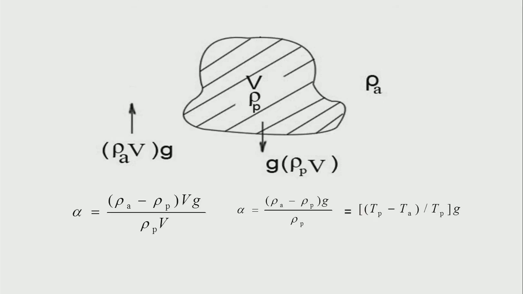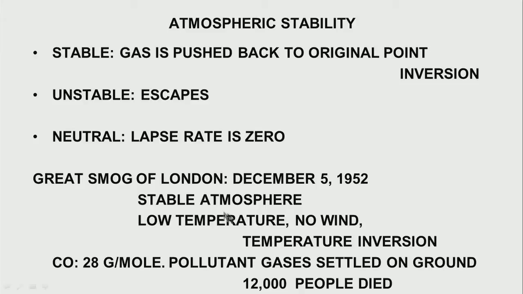Let's take one typical example. We had the Great Smog of London on December 5, 1952. This was a very severe cold month in London, and being very cold, people wanted to keep themselves warm, and therefore they burned more coal to generate heat.